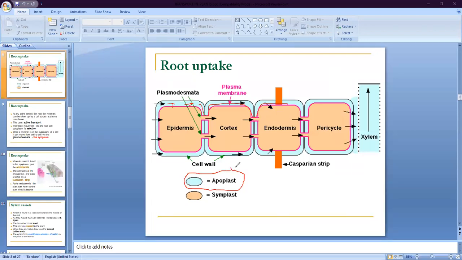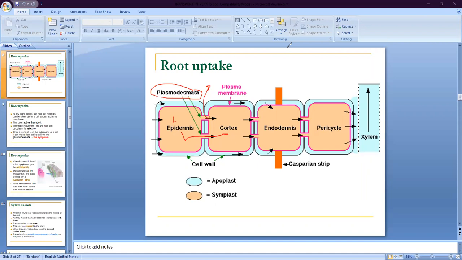Second is symplast transportation. Symplast transportation is the transportation of water and mineral from cell to cell by the junction, which is called cell junction, known as the plasmodesmata. So these plasmodesmata are responsible for transportation of water and mineral from cell to cell.